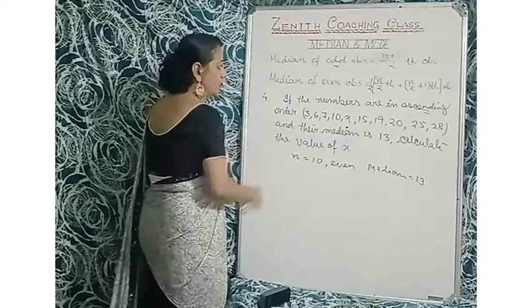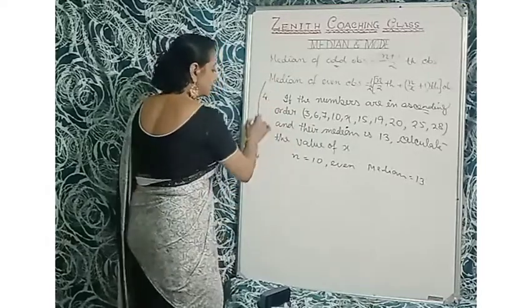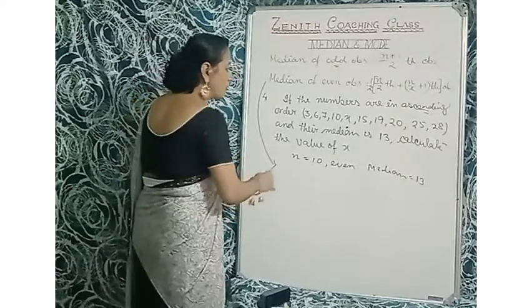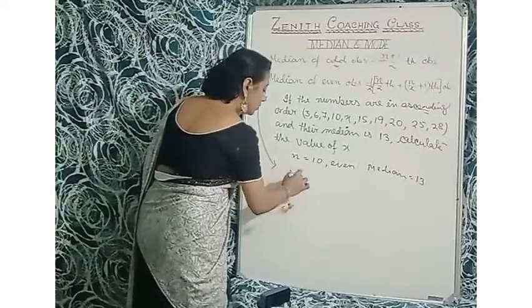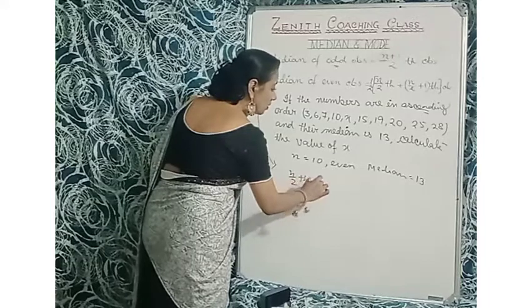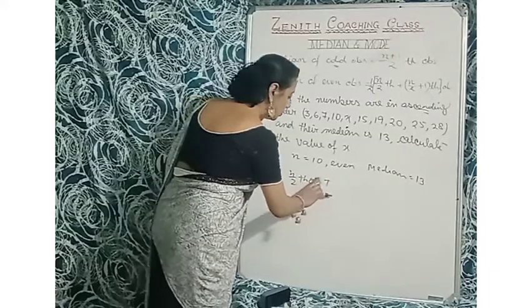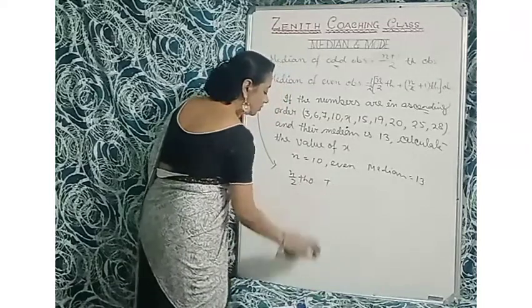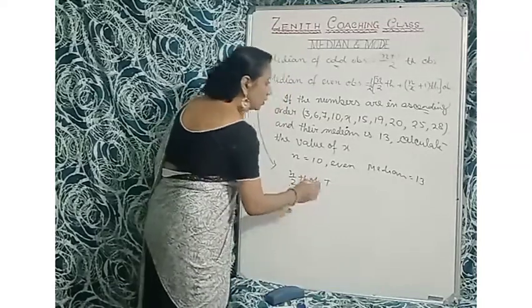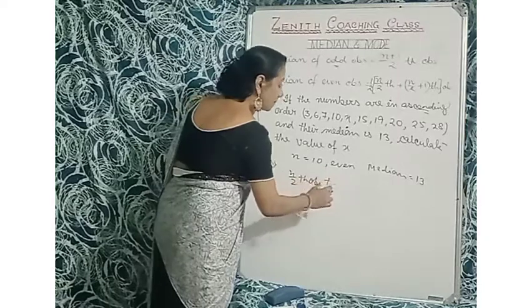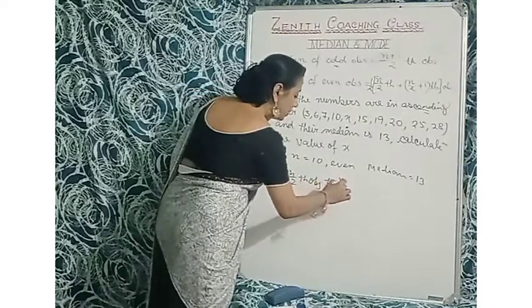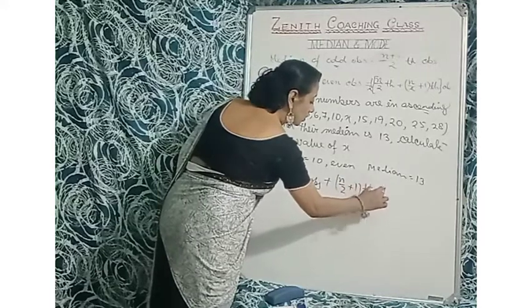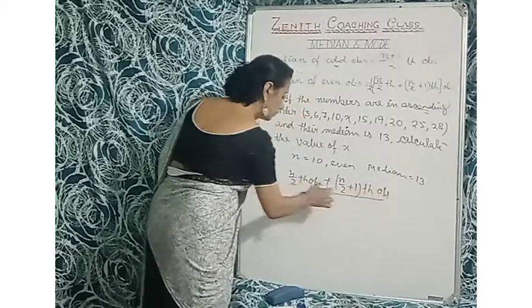So 3 6 7, so n is 10, so n is even. So the median is the n by 2th observation plus the n by 2 plus 1th observation, divided by 2.